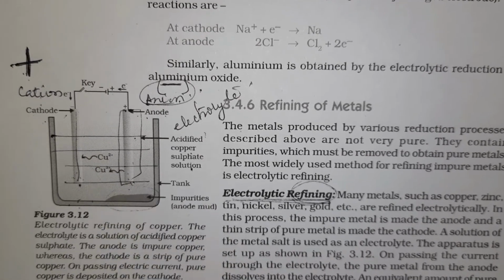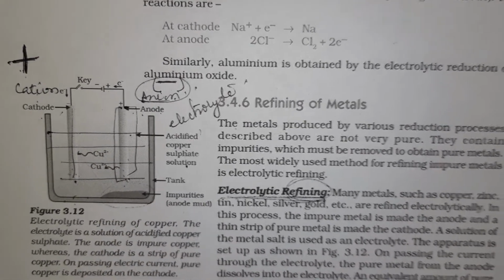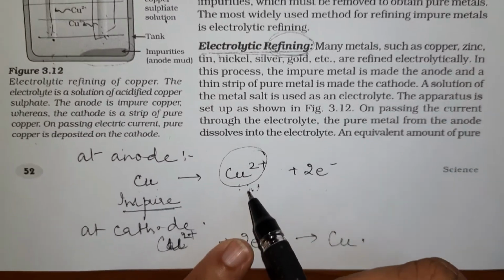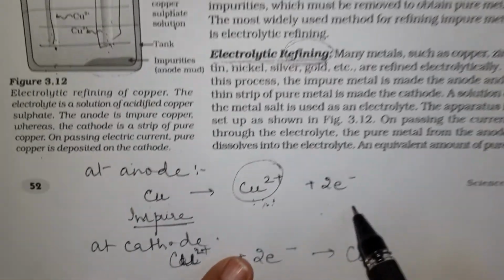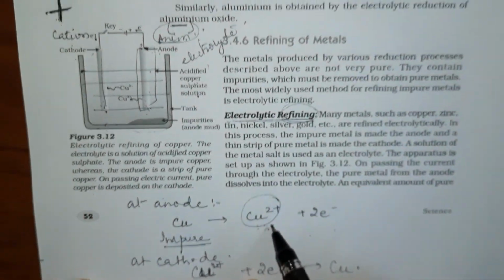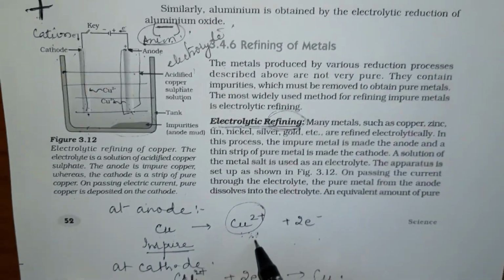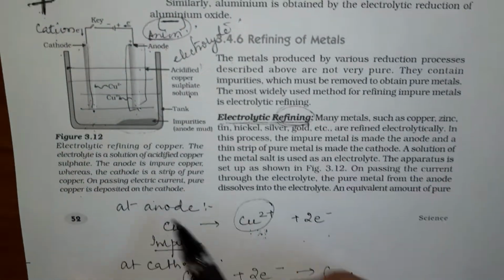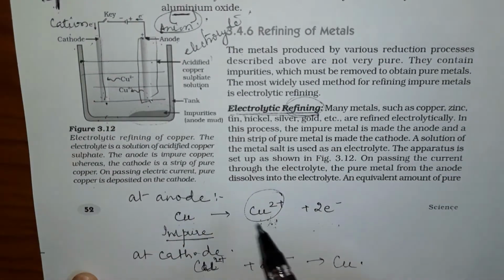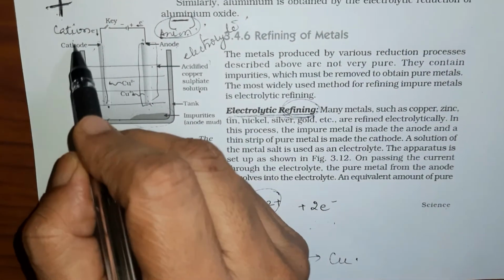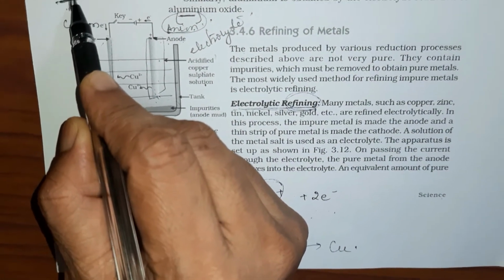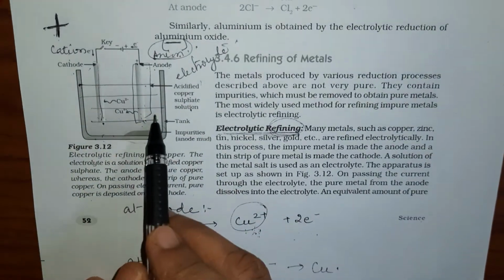Right? Now what happened at the anode when an electric current is passed through it? The copper gets dissolved, gets converted into Cu2+ ion, and electrons are released. Right? And this copper ion which is formed from the anode gets deposited at the cathode, because the positively charged ion would come to the cathode.